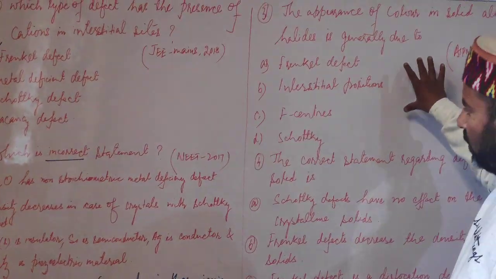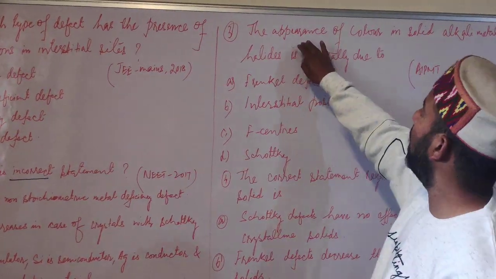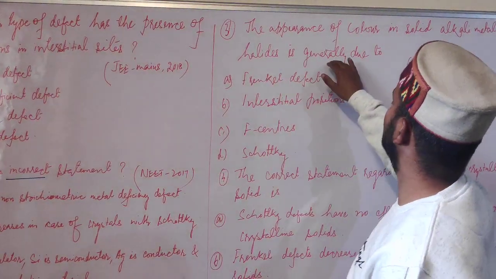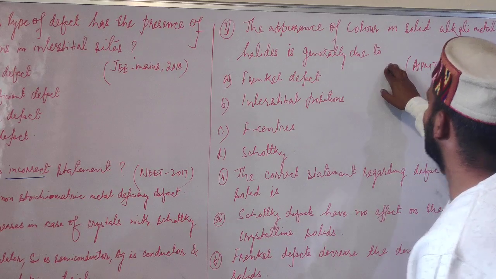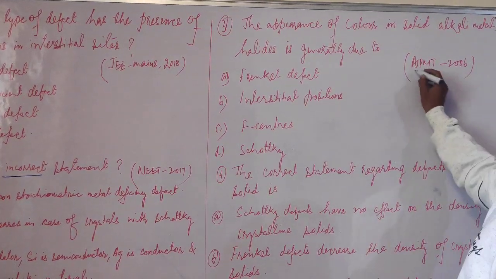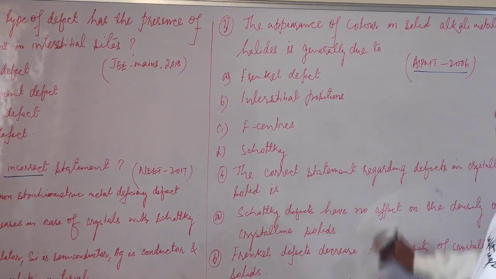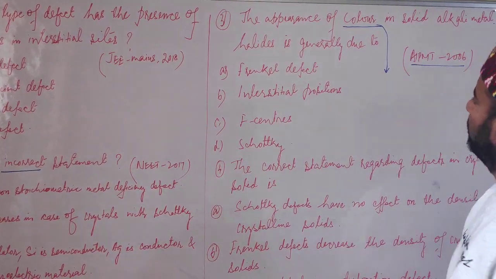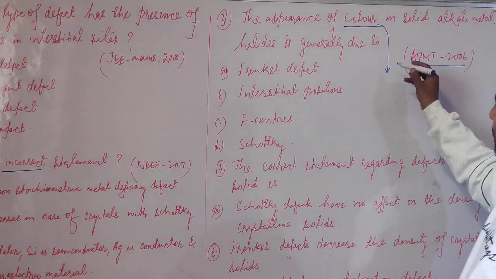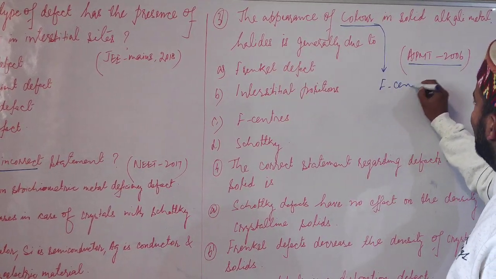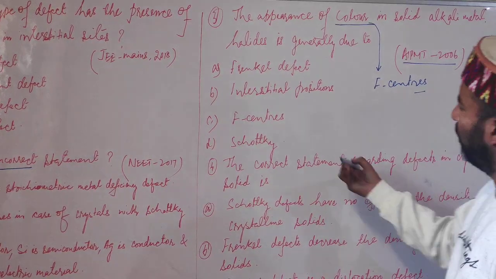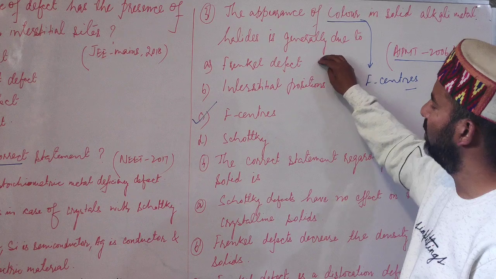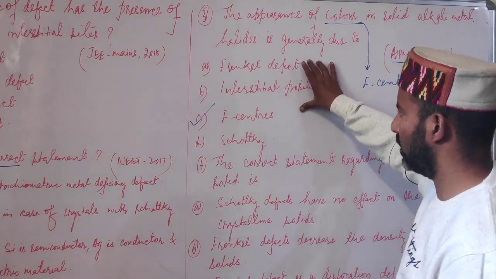Now we have third question. The appearance of color in solid alkali metal halides is generally due to. Now students, this question is from AIPMT exam. Appearance of color. Now students, you have learnt that color is due to what? F centers. So obviously the correct choice is C, because Frankel defect की वजह से color नहीं आता, but electrical